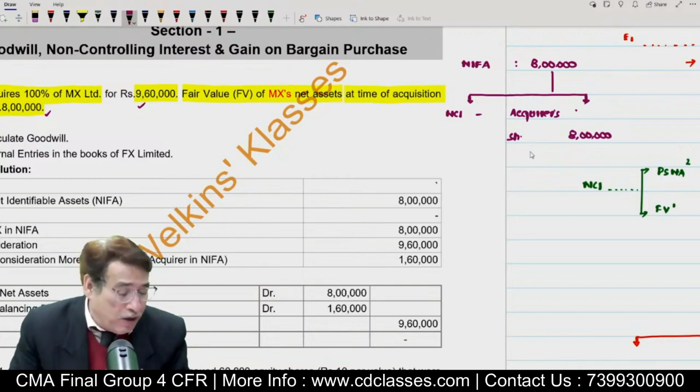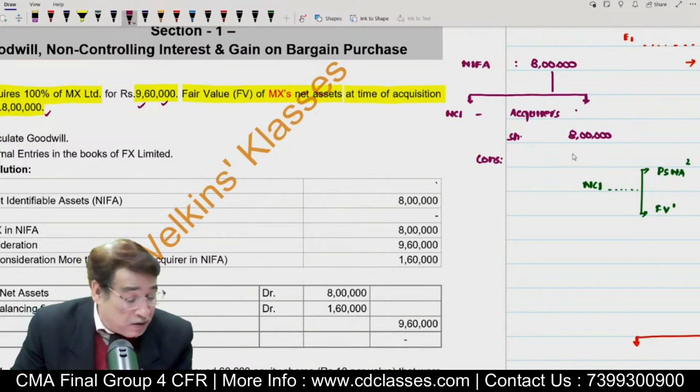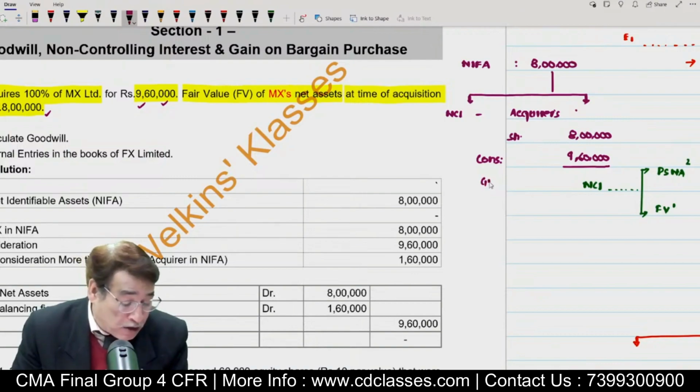Now all I have to do is simply compare it with the consideration. So the consideration amount, as we can see, is 9,60,000. Now you tell me, is the consideration amount more or less? The consideration amount is actually higher. So now you tell me, should I write here gain on bargain purchase or goodwill? Sir, you must write goodwill.